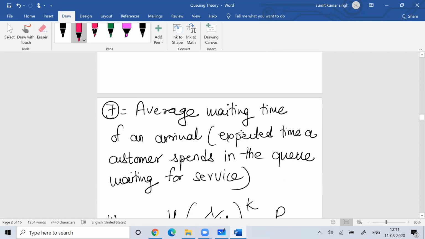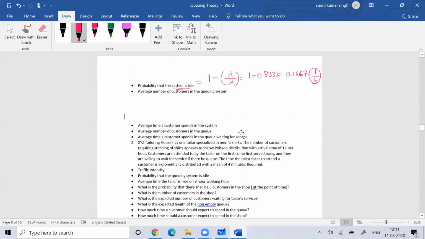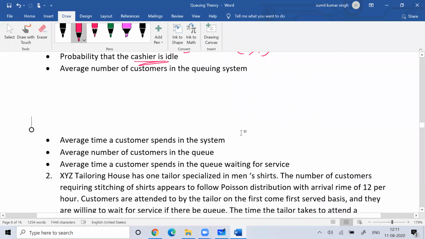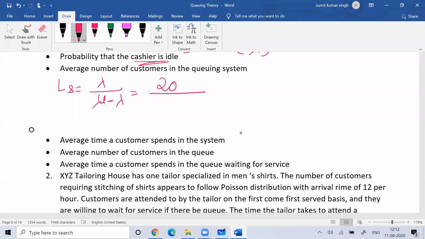It would be better if you open the Word document that I have sent you, so you'll understand what I'm talking about. The average number of customers in the queuing system is Ls, which is lambda by mu minus lambda. Lambda is 20 customers per hour and mu is 24 customers per hour. So this is 20 by 4, which is 5. So the average number of customers in the queuing system is 5.